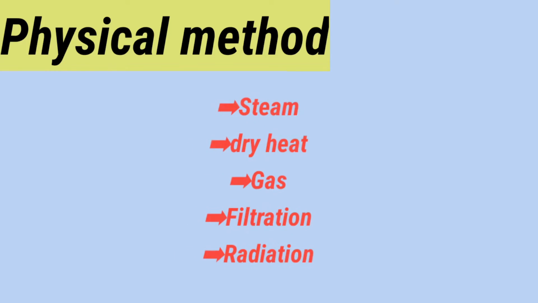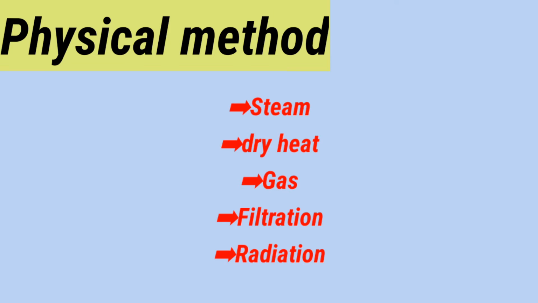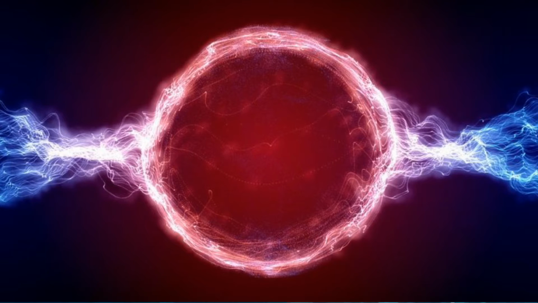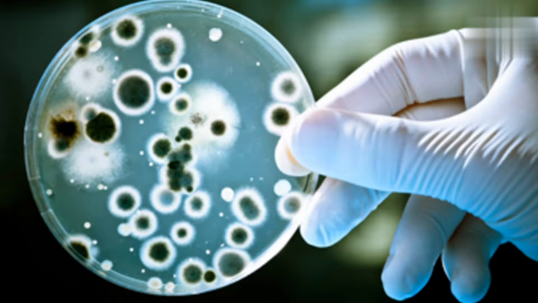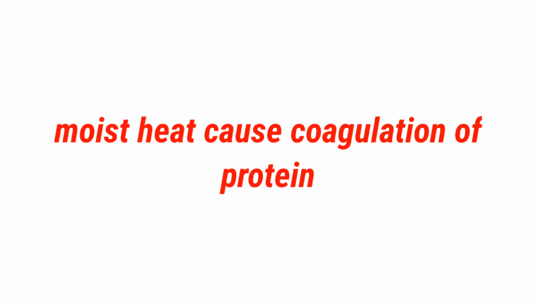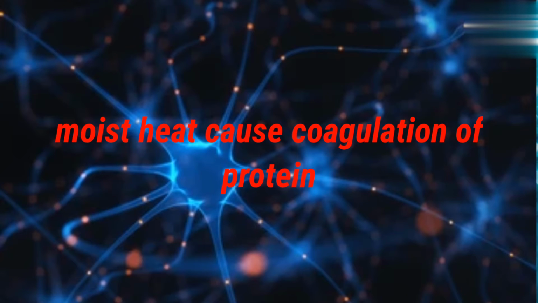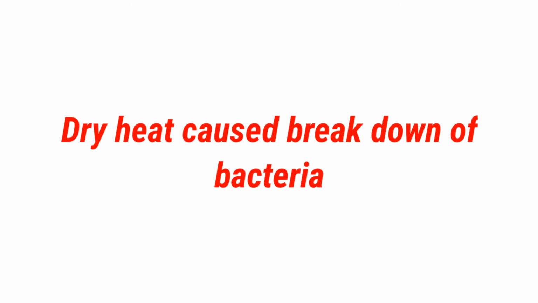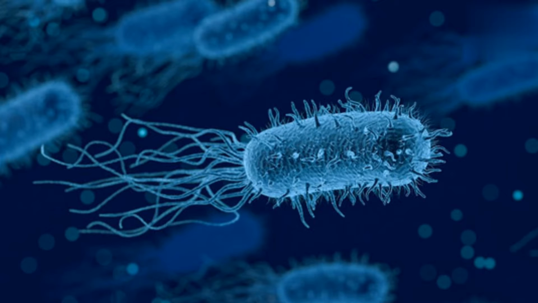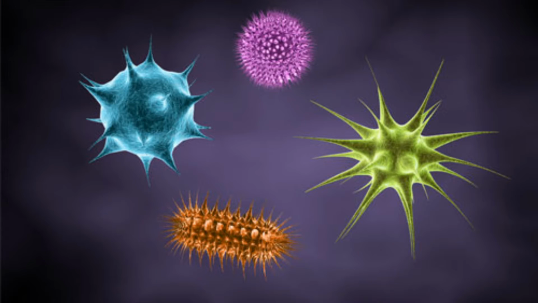Physical agents like steam, dry heat, gas, filtration, and radiations are used to control the bacteria. We use two types of heat to control the bacteria. Moist heat causes coagulation of protein and kills the microbes, while dry heat causes breakdown of bacteria. Certain electromagnetic radiations below 300 nanometers are very efficient at killing microorganisms.